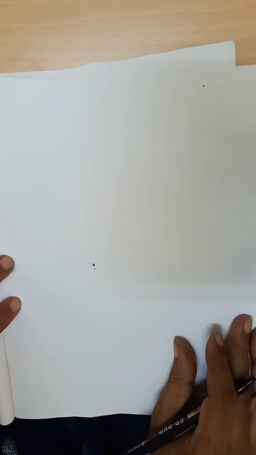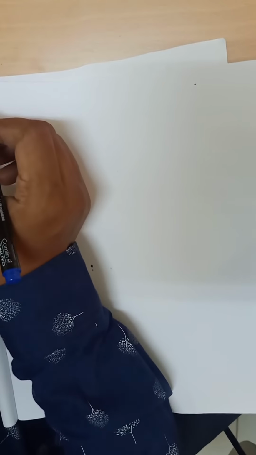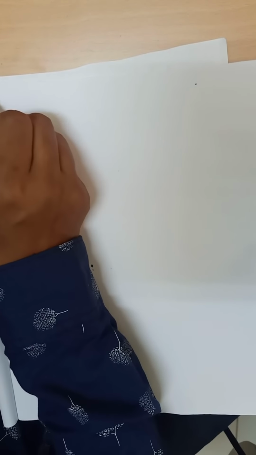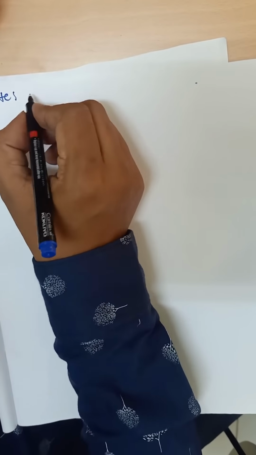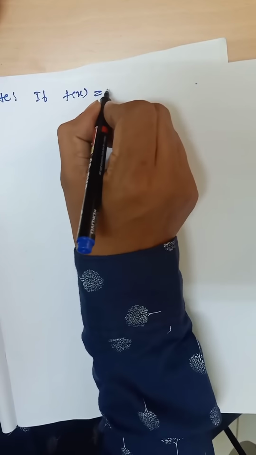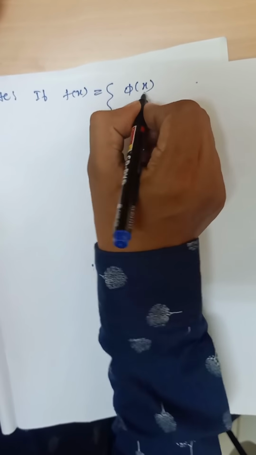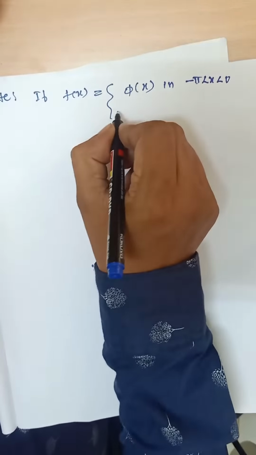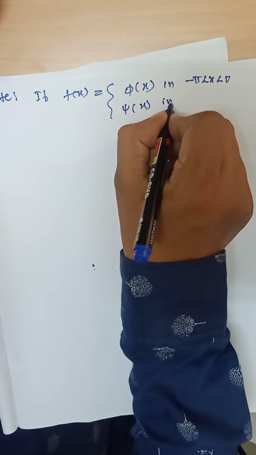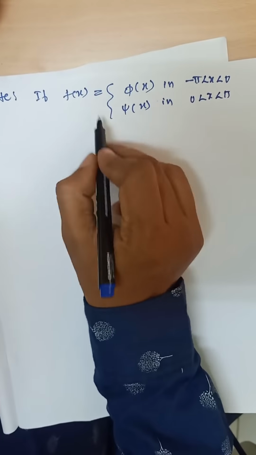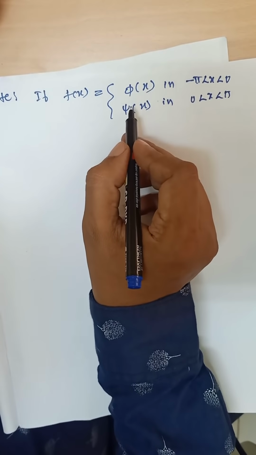And we also consider the discontinuous function of the function f of x. We write one more note. If f of x is equal to phi of x in minus pi less than x less than 0, psi of x in 0 less than x less than pi.